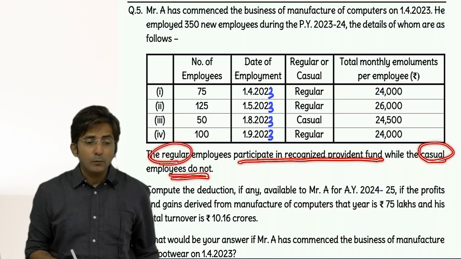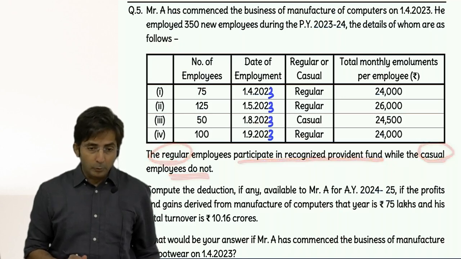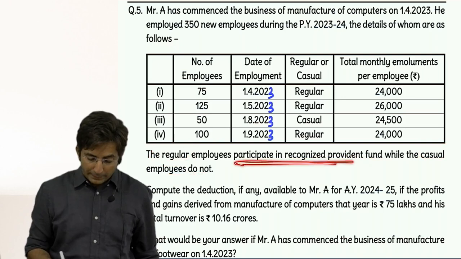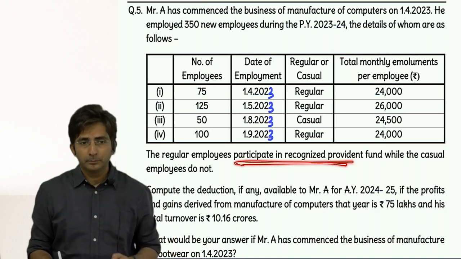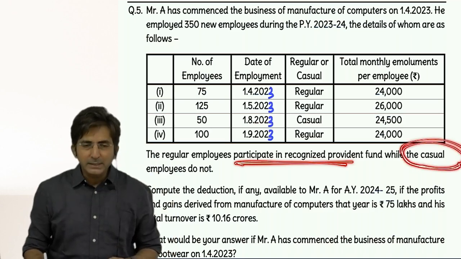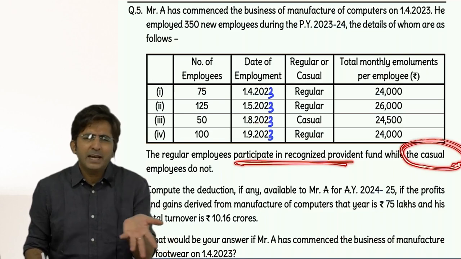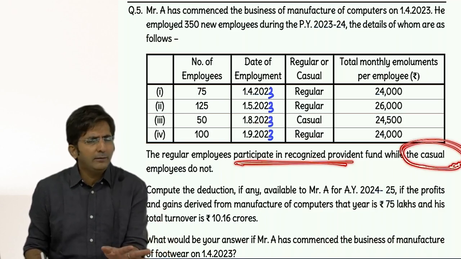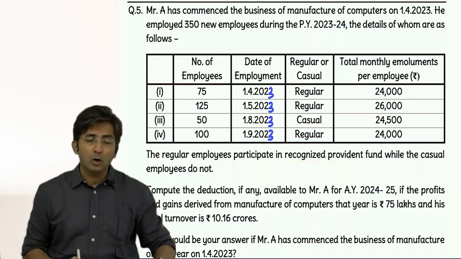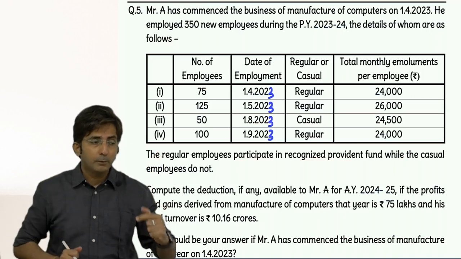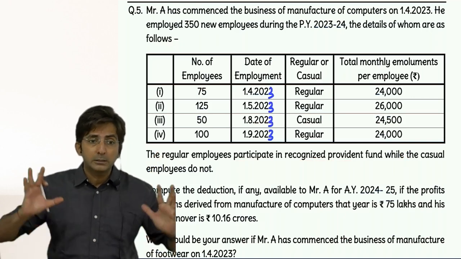So this is a sign of what? Regular employee means they are the actual ones who participate in provident fund. That means they have got a permanent job. And casual employees means they are casual. Today they are working with the company, tomorrow they will be removed. And government doesn't want casual employees. Government wants full-time staff. But for full-time, what they have said is they should participate in provident fund.